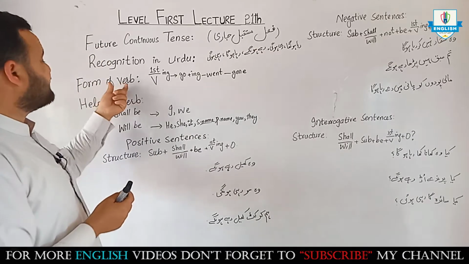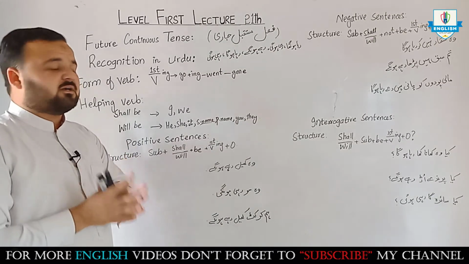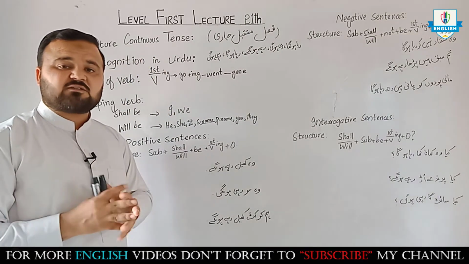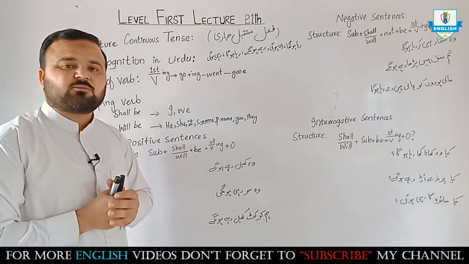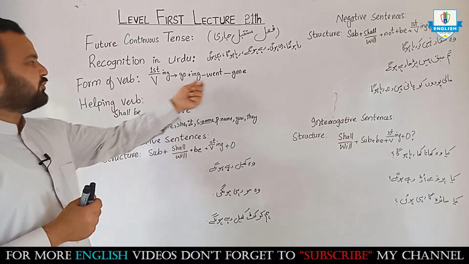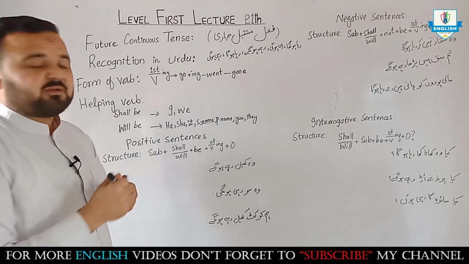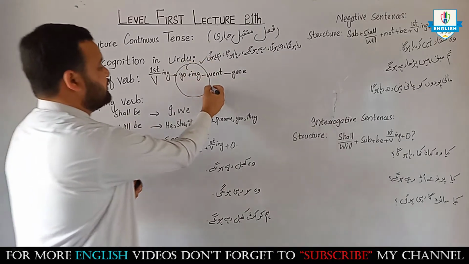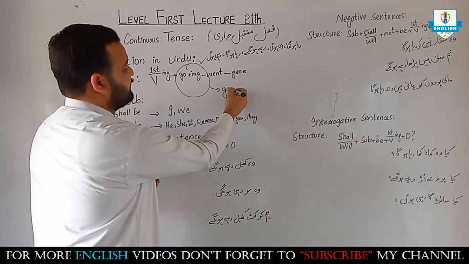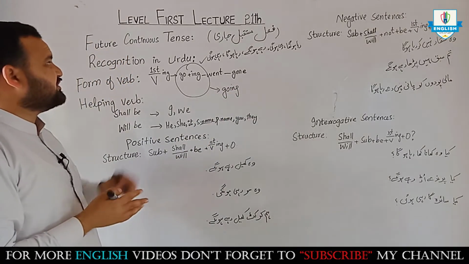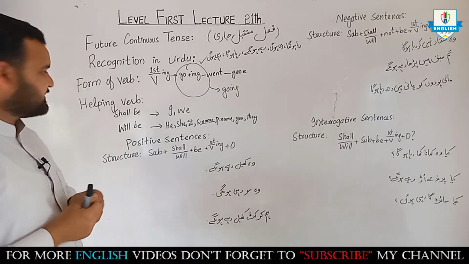So what will be the form of verb? I told you earlier that when you see the name of continuous tense, it means there will be the first form of verb plus ing. Go, went, gone. So go plus ing, going. So this form, first form of verb plus ing, going, will be used in each and every tense.